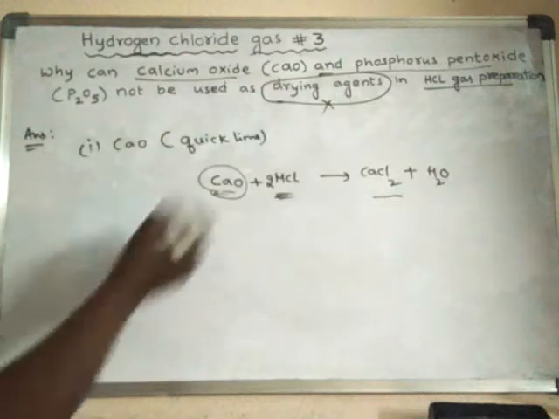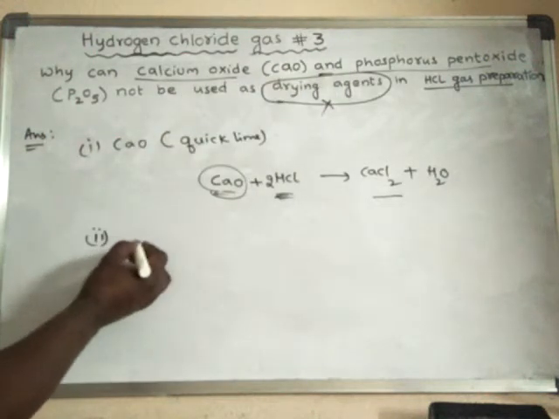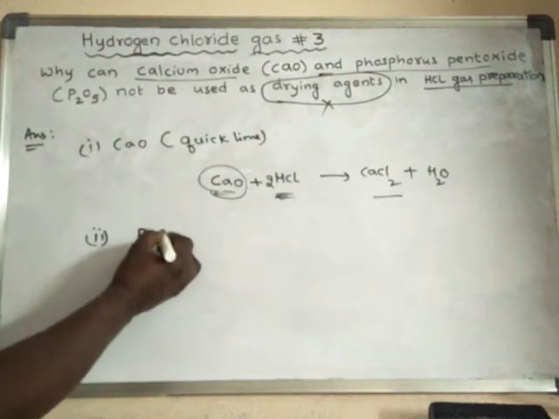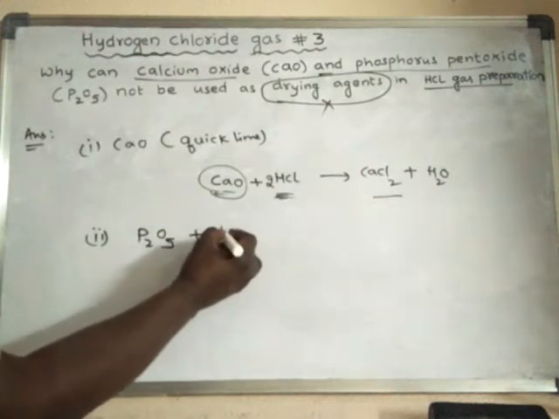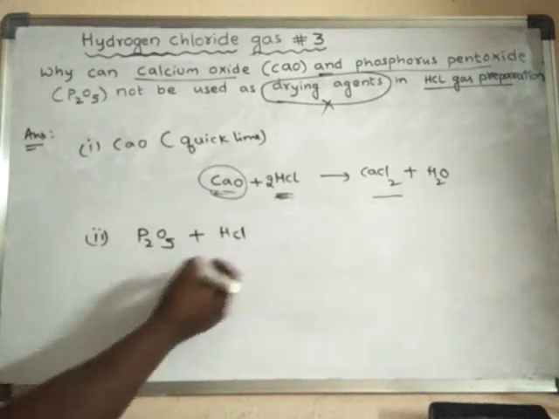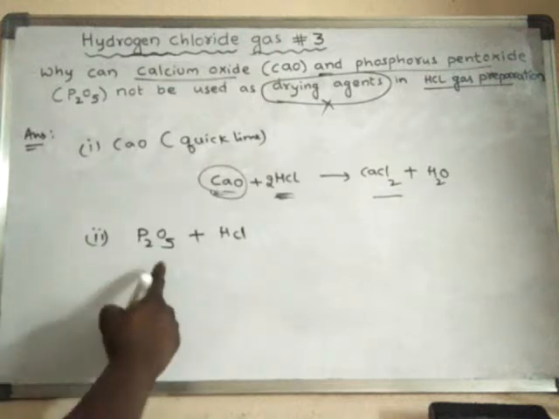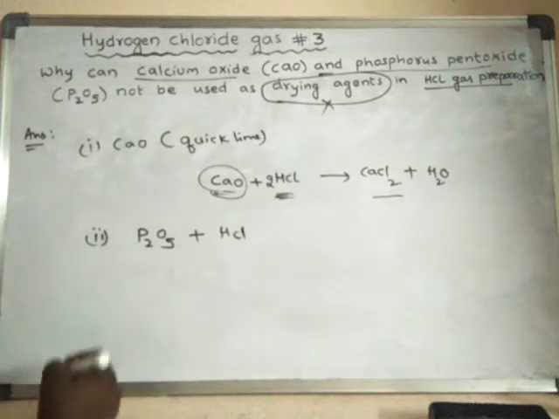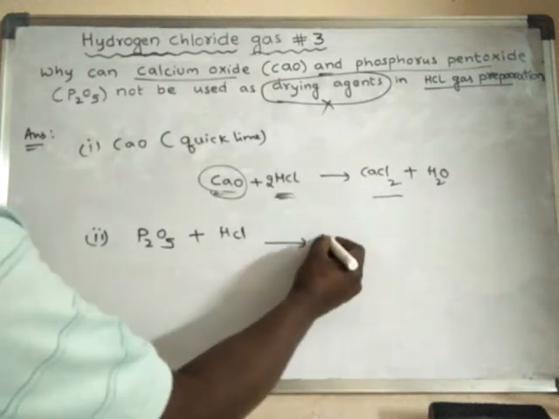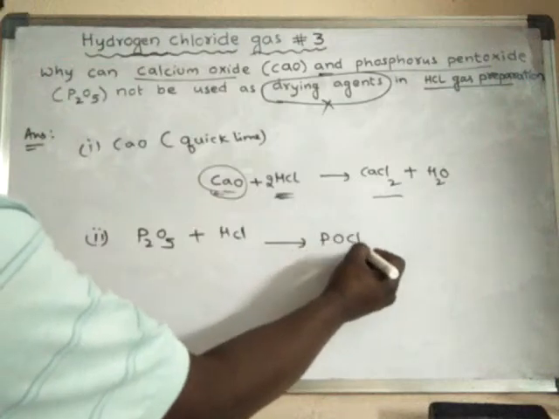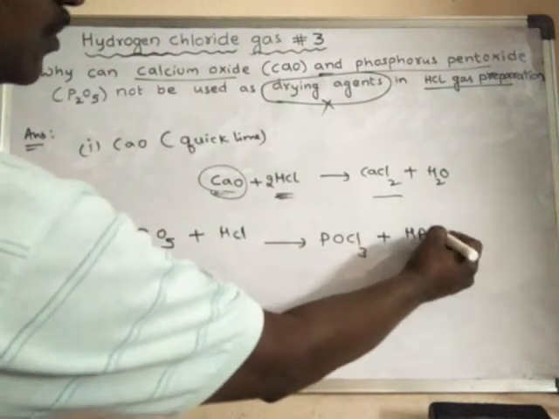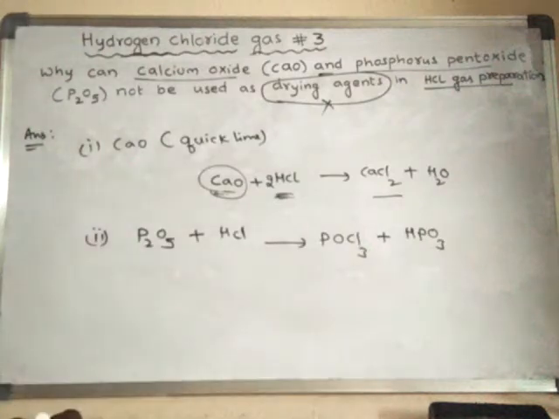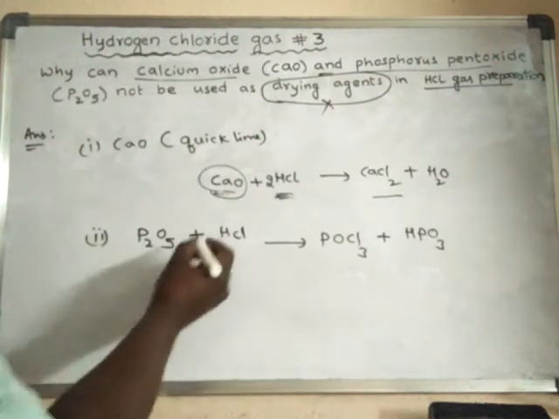Next, even phosphorus pentoxide will react with HCl. The reaction takes place between the HCl gas and phosphorus pentoxide and forms phosphorus oxychloride and metaphosphoric acid.